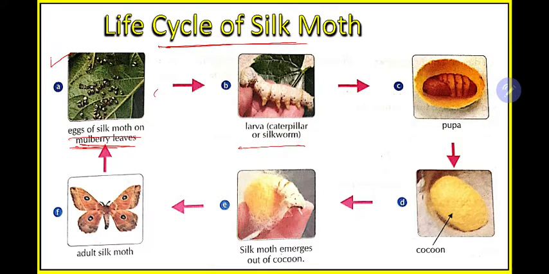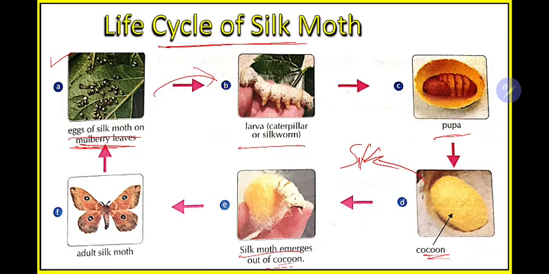Then from this egg what will come out? Some larvae will come out. These are known as caterpillar or silkworm. Then this will get converted into a form known as pupa. Then from the pupa comes the cocoon, from which we will get the silk. And this cocoon will then develop into a silk moth.